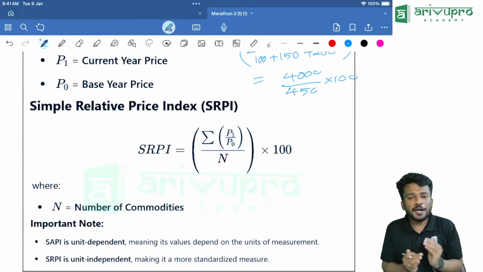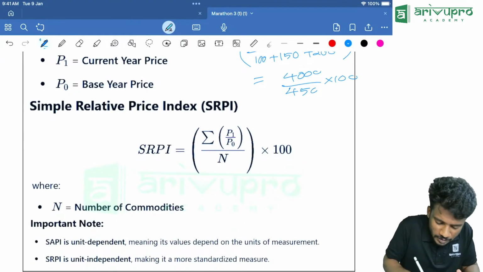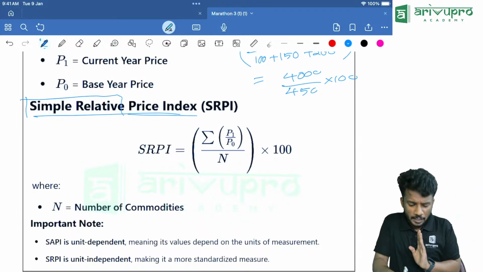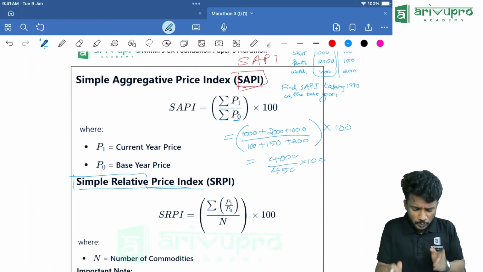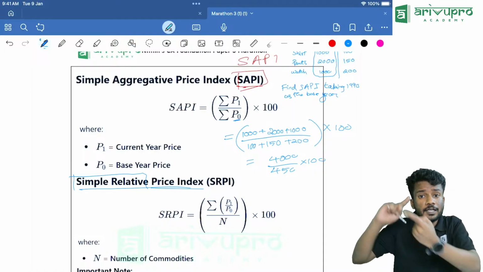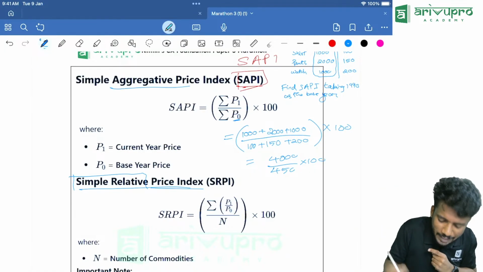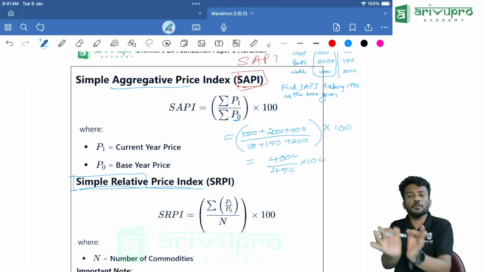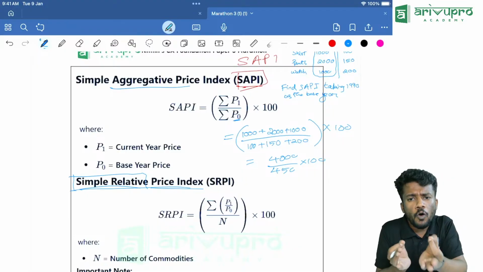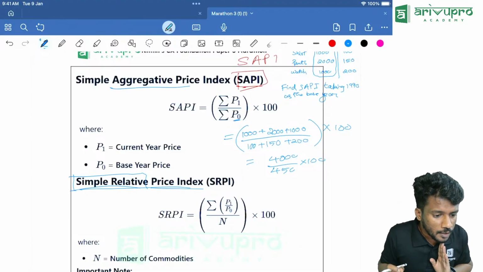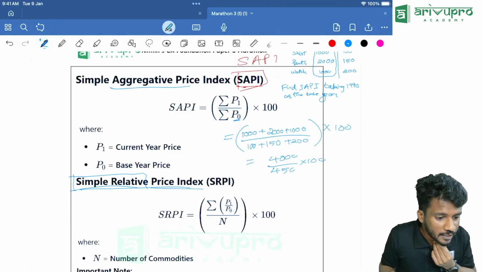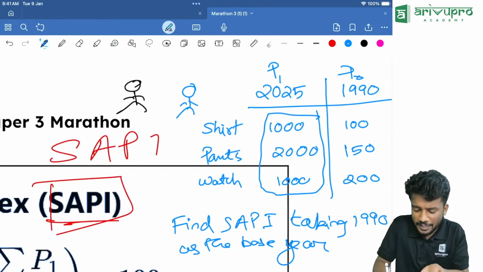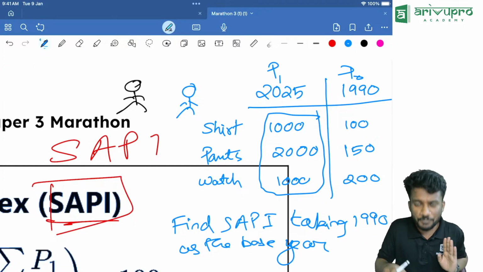Now people, we are going to discuss something else. The discussion part is simple relative price index, SRPI. So how many types are there in the simple index? There are two types. First one was simple aggregative price index and the second one is simple relative price index. There is a small change in the formula. If the base year is not given, we take the oldest year as the base year. Correct. If the base year is not given, we will take 1990 as the base year. Okay, that is the method.